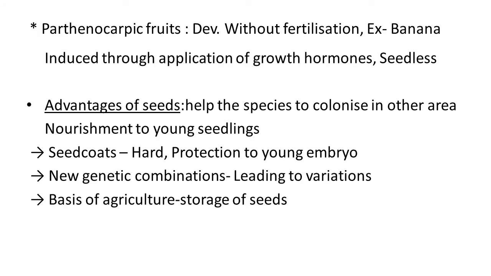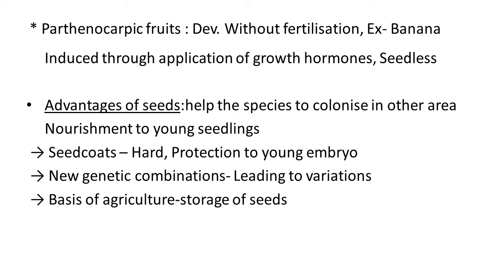Some interesting examples are there. Some fruits are known as parthenocarpic fruits. Parthenocarpic fruits are developed without the fertilization process. So, without stimulation of fertilization, in some species of plants, fruits develop and they are known as parthenocarpic fruits.